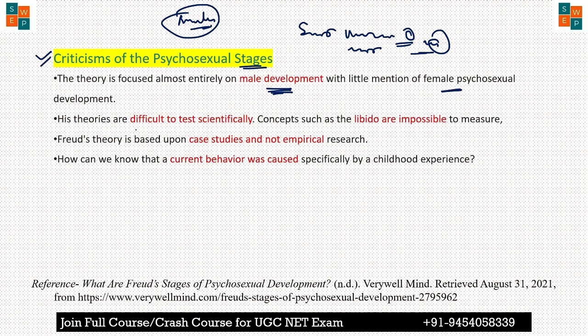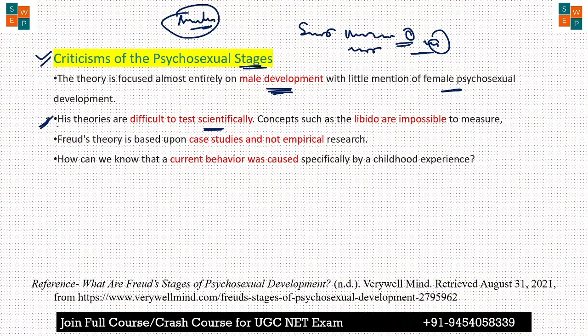The next criticism of this theory is that it is very difficult to test scientifically, because this whole concept is basically the libido, the sexual energy or urge. It is impossible to measure. We can't measure this energy, the libido or the sexual urge. So it is not based on science. It's not tested scientifically. So this is also a criticism of this theory.